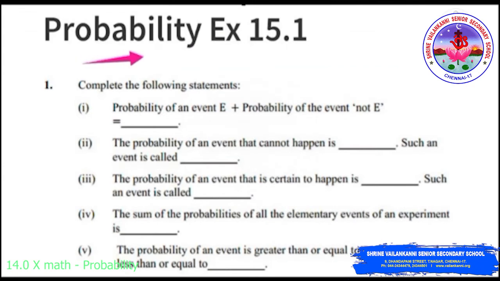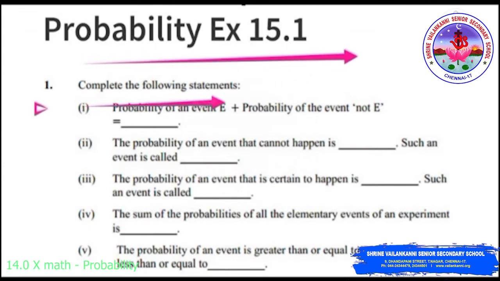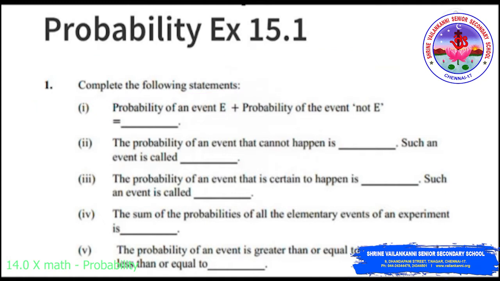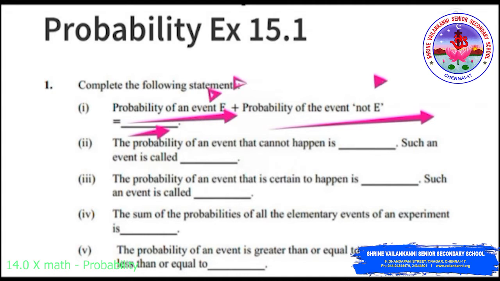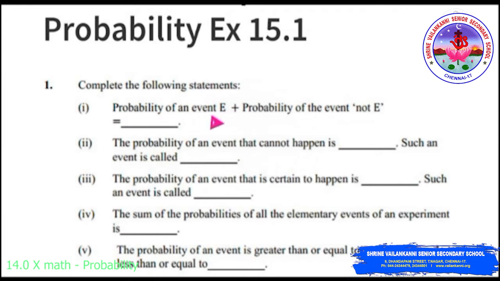Now coming to exercise 15.1 in probability. First problem: complete the following statements. First one, the probability of an event A plus the probability of the event not occurring, which we call E dash, is equal to dash. Since the event occurring E and E dash are complements of each other, the sum of E plus E dash is equal to 1.